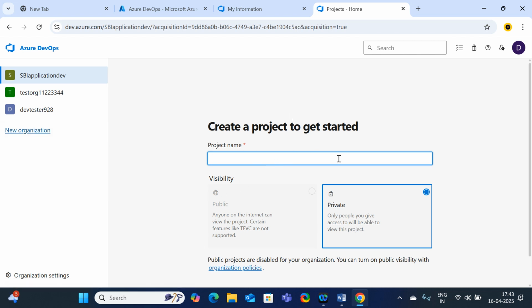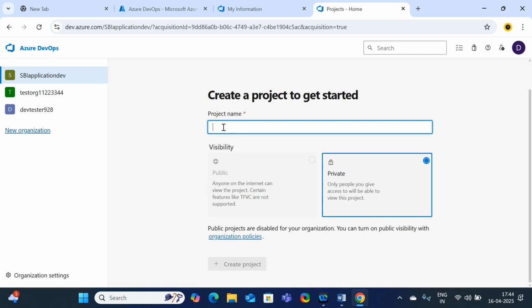Here, right now I don't have any project. Just check the project name, project one. Here we have two visibility options, public and private. But right now public is disabled and grayed out. I can't select public because it is not enabled; by default it is in disabled mode. So if you want to create a project, there are two types, public project and private project. 99% of the time we are going to work on private projects only.